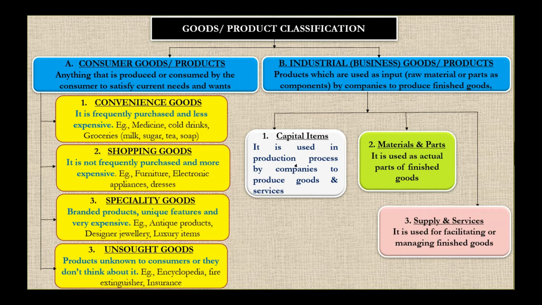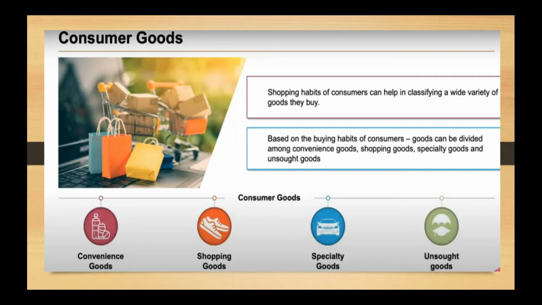Under industrial goods, we have further three categories. You have capital items, you have materials and parts, and you have supply and services. Now, I'll be going through each one of them and then you'll be better able to understand. Now, as I said, what are consumer goods? These are the goods which are purchased by the consumer for satisfying some need and want.